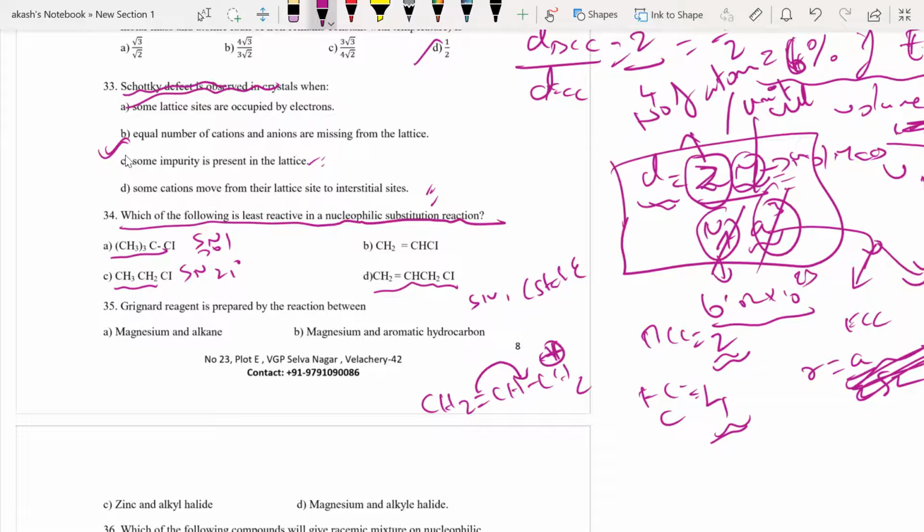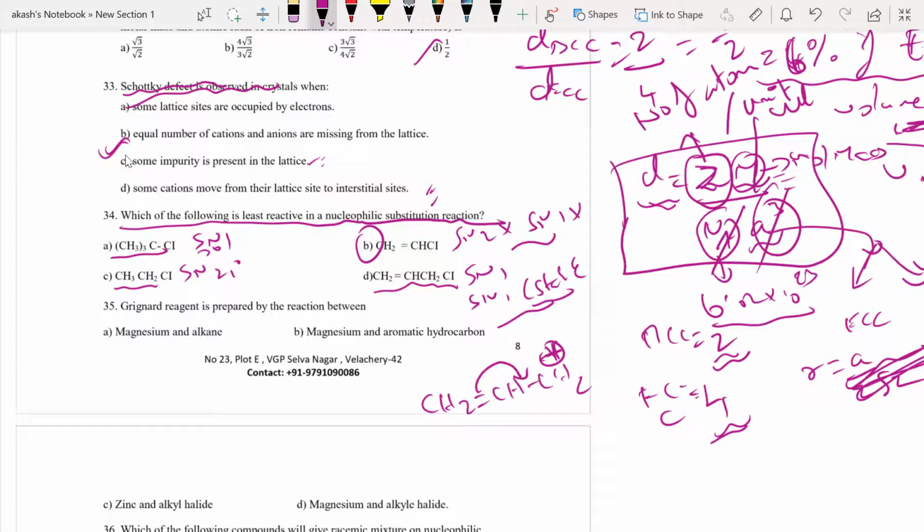So definitely this is a highly stable carbocation, and this also will undergo SN1. But option B will not undergo any nucleophilic substitution, neither SN2 nor SN1, because it will not form a carbocation.